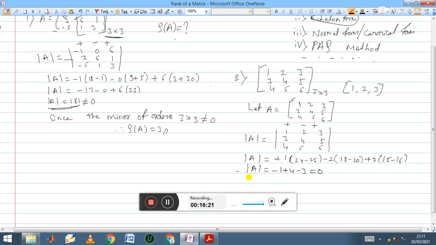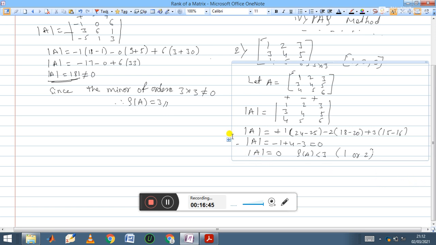Means what is the determinant value? Determinant of A value is equal to 0. So determinant of A value is 0 means definitely the rank of the matrix is less than 3. So rank of A is less than 3. Less than 3 means there are two possibilities, either 1 or 2. So let us investigate further.